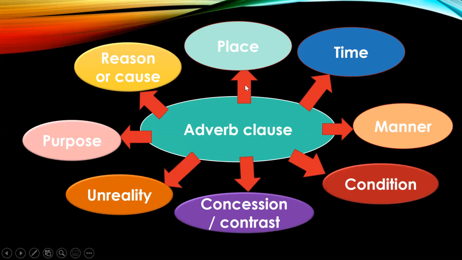Like in the case of kinds of adverbs, we have adverb clause of manner, time, place, reason or cause, purpose, unreality, concession and contrast, and adverb clause of condition. These are the ones which are given in your book. We can study these in detail. Since you already have done the chapter on adverbs and kinds of adverbs, you will have an idea of what these are.